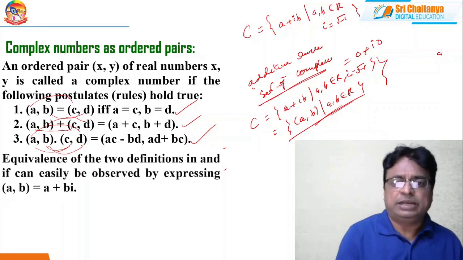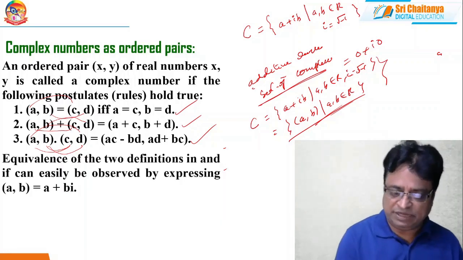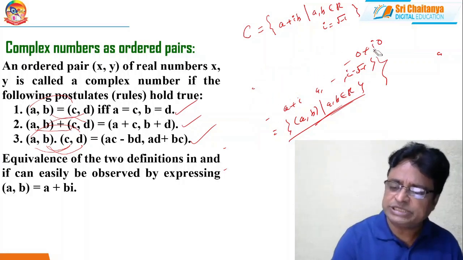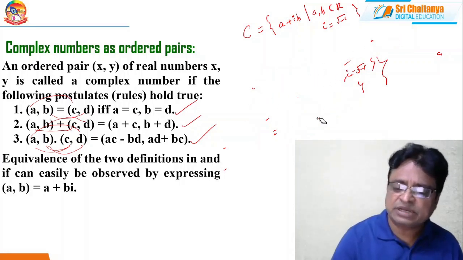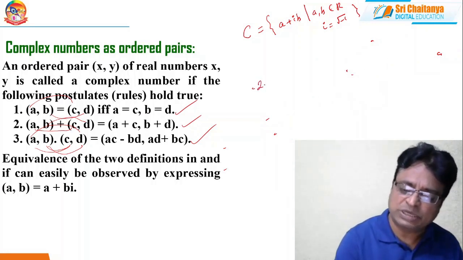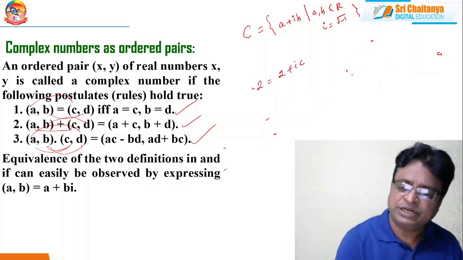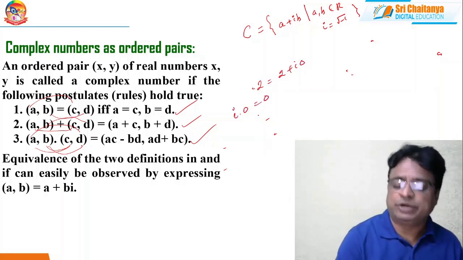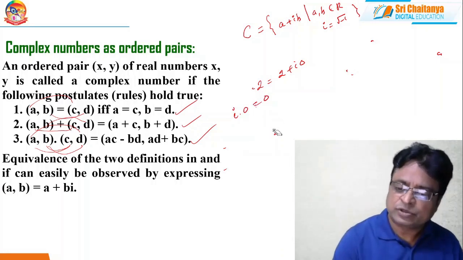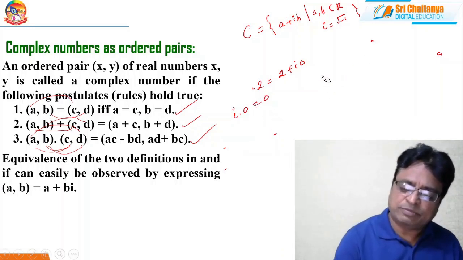Okay, and here the ordered pair AB is nothing but A plus iB. How can we write 2? 2 is a real number, but every real number is a complex number. We can write 2 as 2 plus i into 0. But i into 0 is always 0. Don't get any confusion. So again, my friends, what about minus 1?